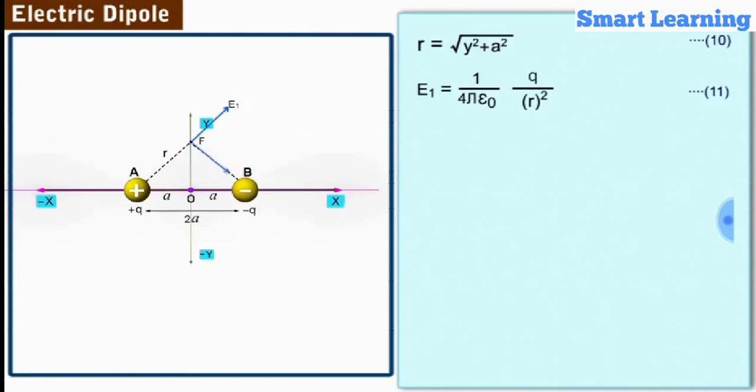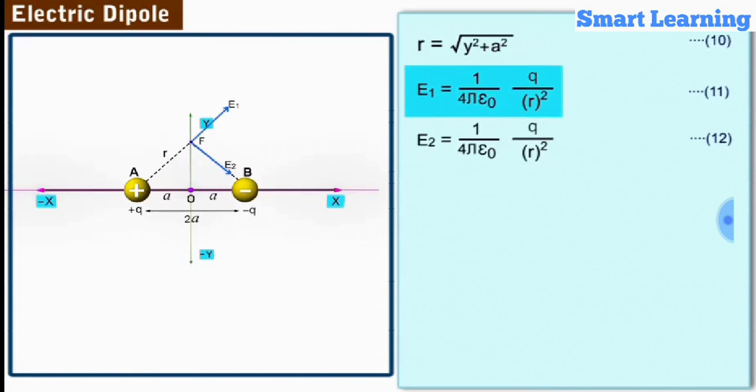Similarly, the negative charge creates an electric field of magnitude E2 is equal to 1 by 4 pi epsilon naught q by r square. Let us label it as equation 12. Electric field strength E2 is directed towards the negative charge and acts along the line joining the point F and the charge minus q as shown. We observe that the magnitude of E1 is equal to that of E2.